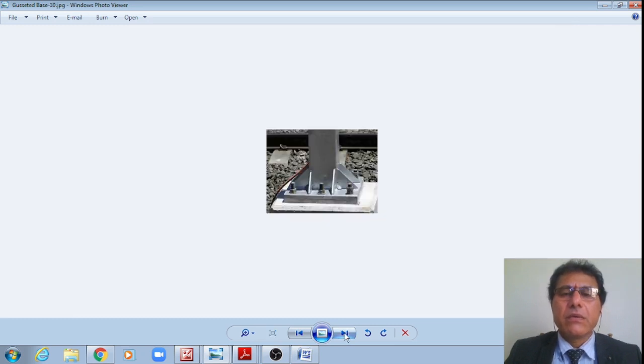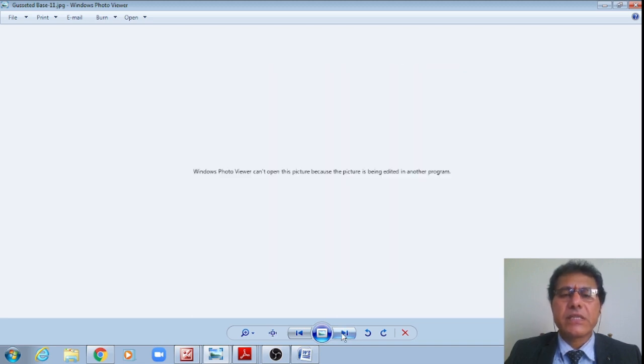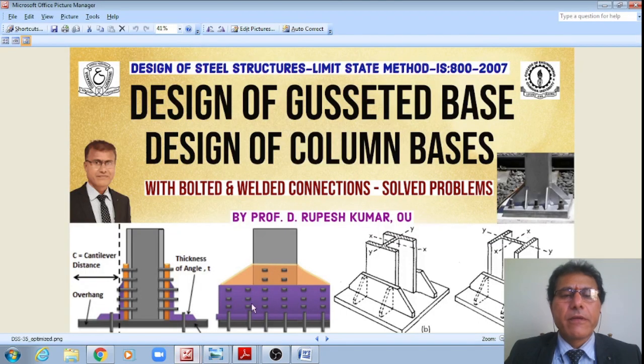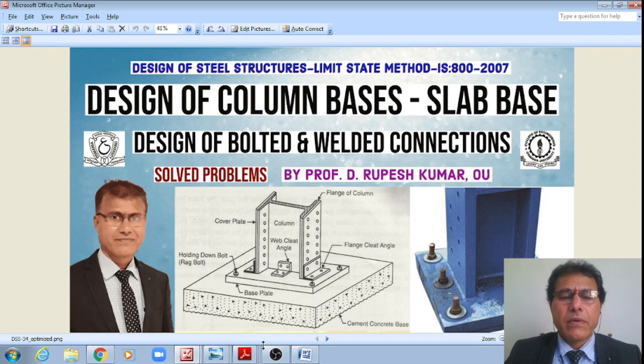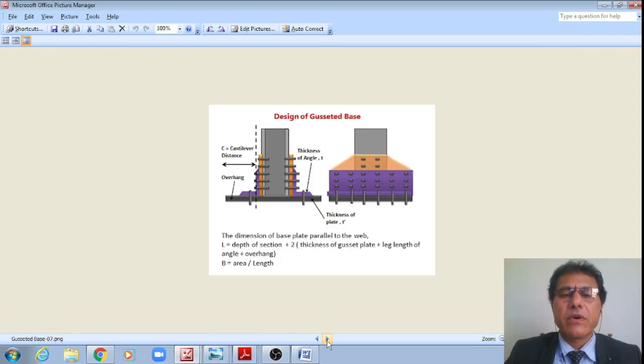Now I'm showing these gusset plates which are welded to the column flanges. Let us see another schematic, students.